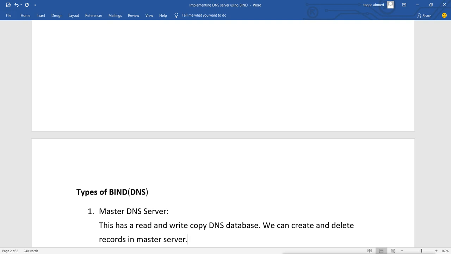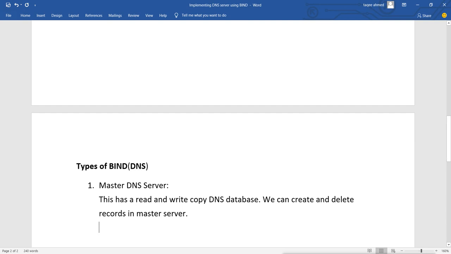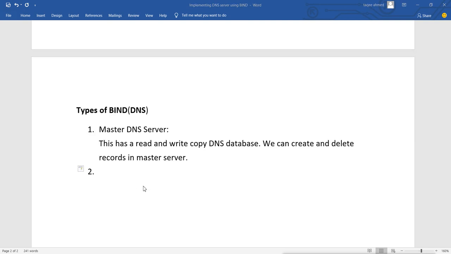Now the next type is the slave DNS server. Now what does this type do? This has a read-only copy of the DNS database.